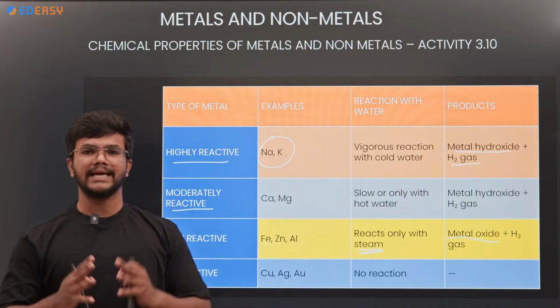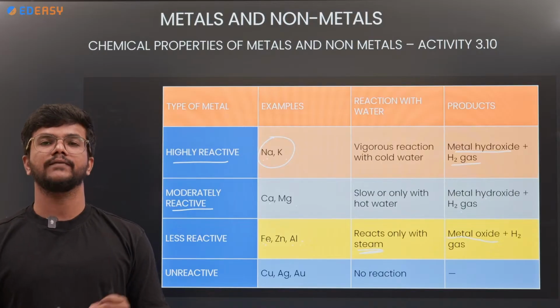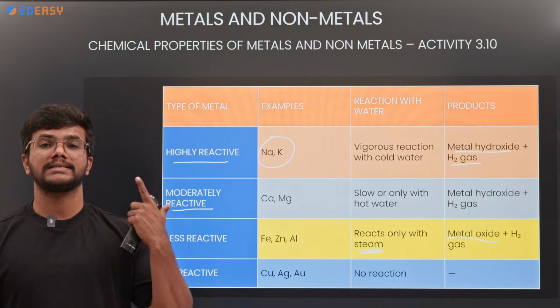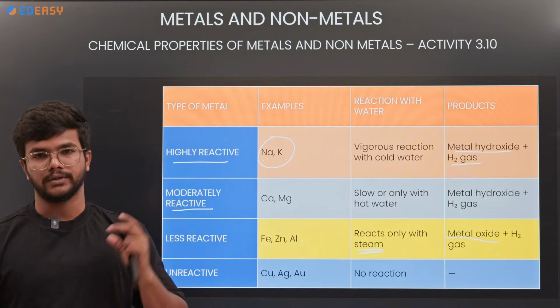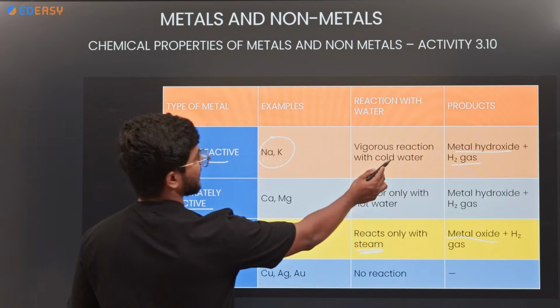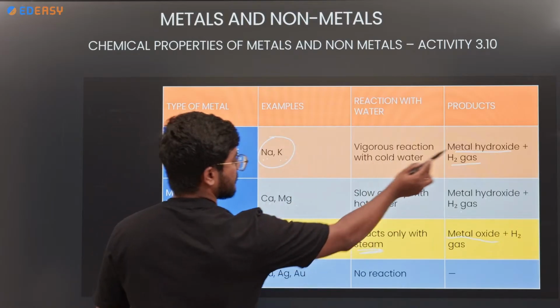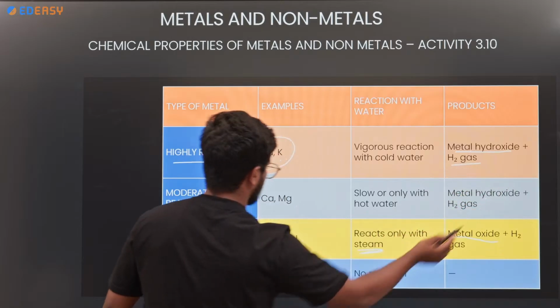So many times they are asking which type of metals are reacting with the steam, and which type of metals are reacting with cold water and hot water. So here are the metals. Sodium or potassium reacts with the cold water and the hot water mostly, and also steam. They will give metal hydroxide plus hydrogen gas.